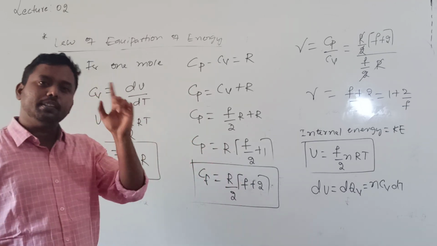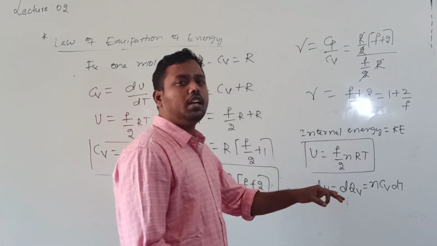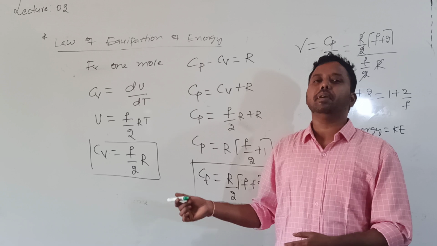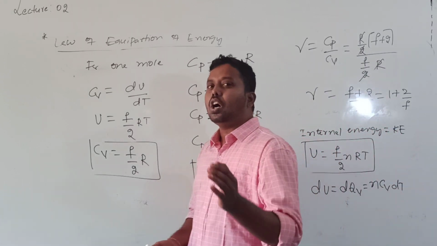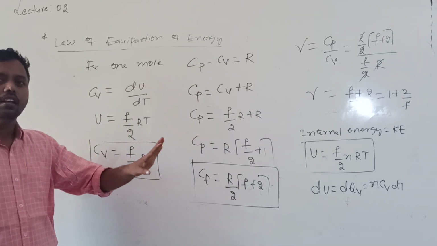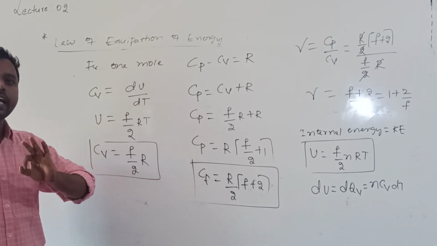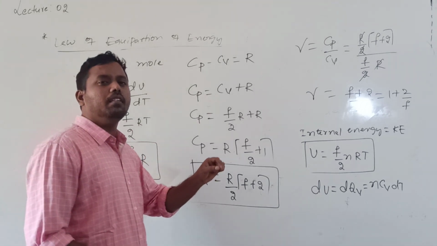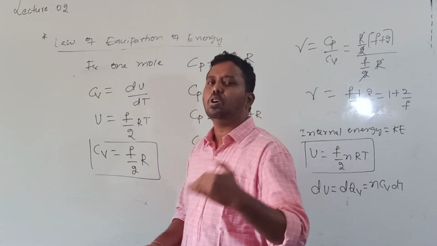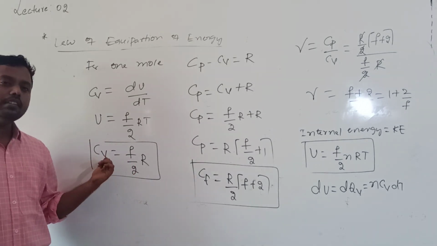But how can we calculate those specific heat capacities? By using this relation, whether it is a monoatomic, diatomic or triatomic gas, we can calculate its Cp and Cv values. What we have calculated now is based on the kinetic theory of gases. But remember, this kinetic theory was developed only for ideal gases, so this theory is not applicable for real gases.